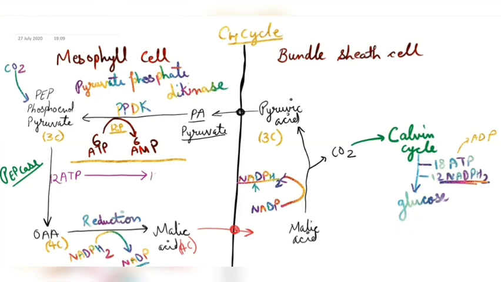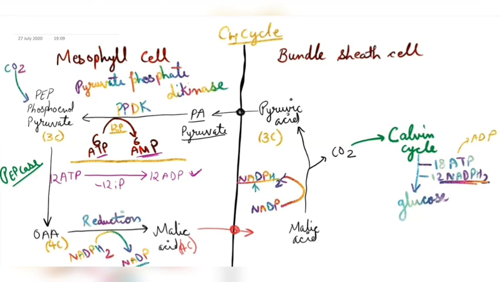So 12 ATPs will give off 12 phosphates and will convert into 12 ADP. So while calculating the total use of ATP and ADP, I'll use this calculation. But you also need to remember that 6 ATPs are converted into 6 AMP. So here the complete cycle of C4 plants is being given.